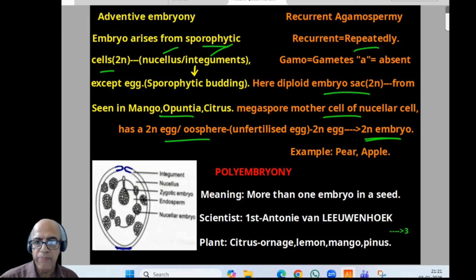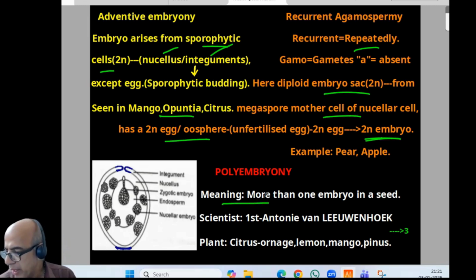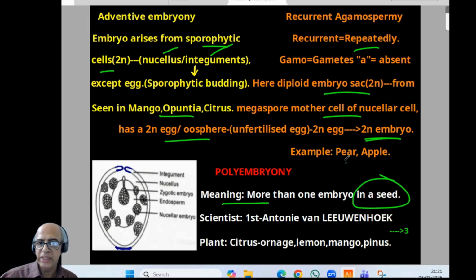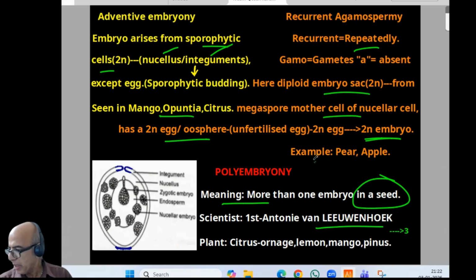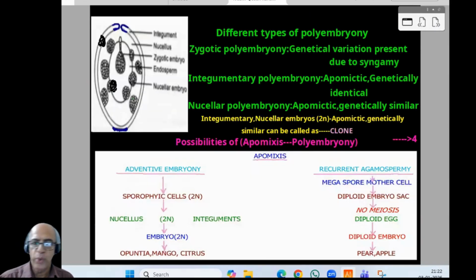Now comes the term polyembryony. Poly means many, more than one embryo in a seed. The scientist connected with this event of polyembryony is Antony van Leeuwenhoek, a famous scientist. Some examples of plants which show polyembryony: citrus, orange, lemon, mango, and Pinus. Pinus is still a gymnosperm. I think the page is clear. We can proceed to the different types of polyembryony.